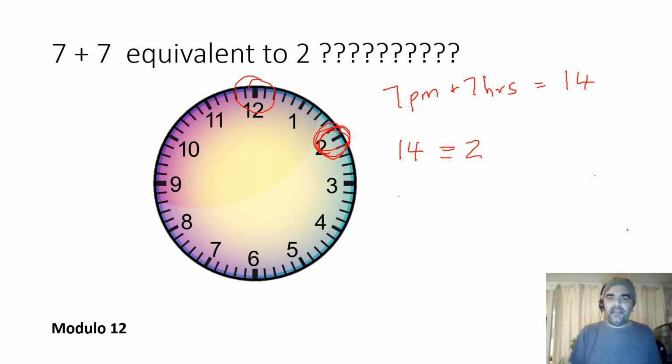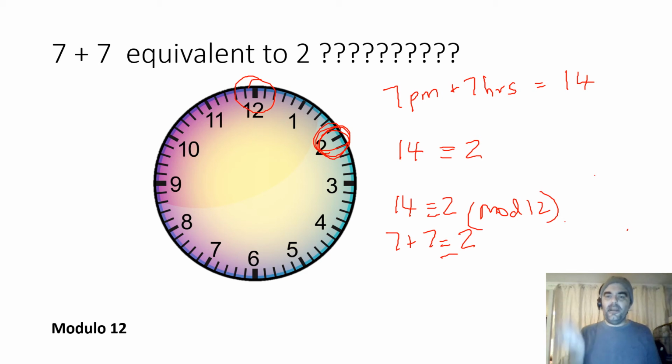Now, we're not going to say that 14 is equal to 2, and we're not going to say that 7 plus 7 is equal to 2. That would be dishonest of me to actually do that. But what we can say is they're equivalent to each other in modulo 12. Oops, that's very messy, that writing. I'll get used to the calibration if I think about that.